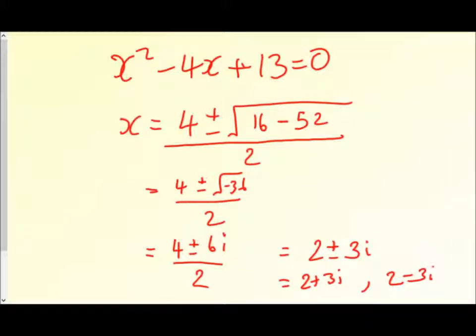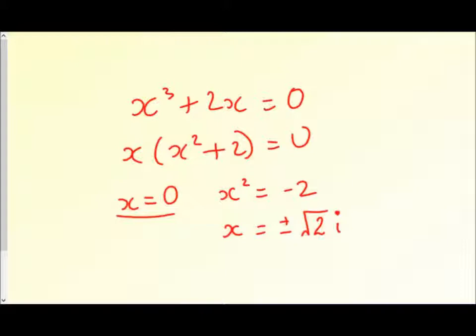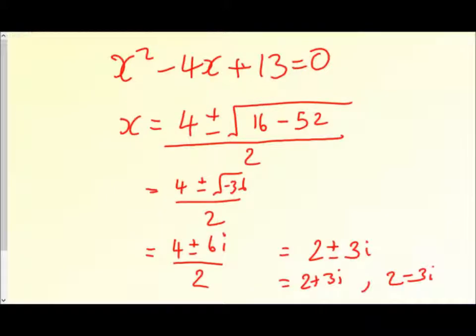So a quick explanation of imaginary and complex numbers. The number that we've got here is what we call an imaginary number. i is an imaginary number. Root 2i is an imaginary number. 3i is an imaginary number. The number that we've got here is what we call a complex number, because it's made up of an imaginary part and a real part as well. So when we've got a real and imaginary part together, we call that a complex number.